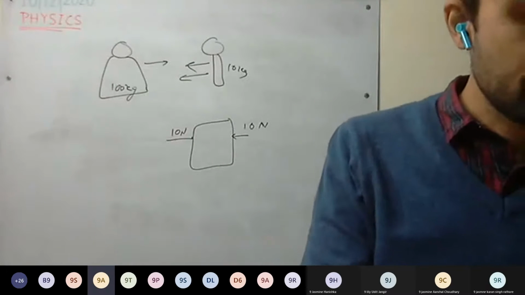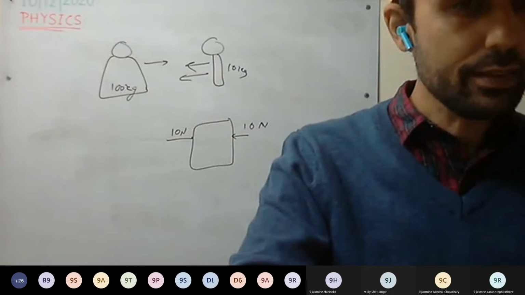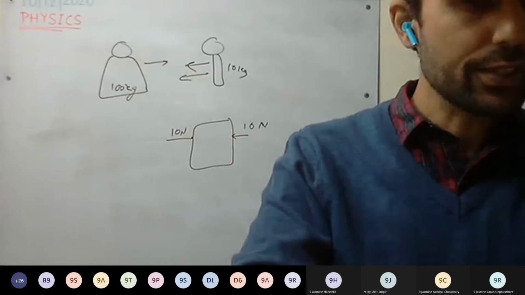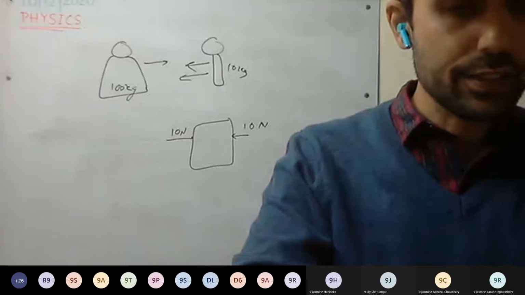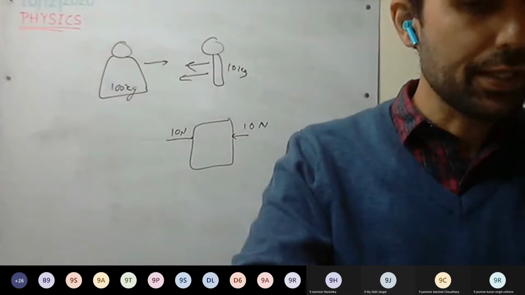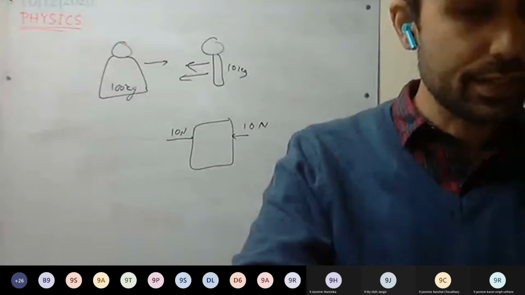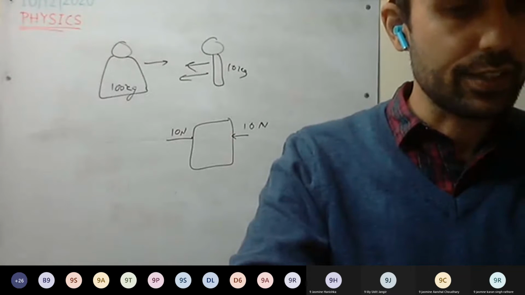Is this clear? Again one time. Okay, page number 71, second column, on top, the note is written. Action and reaction never act on the same body, but they always act simultaneously on two different bodies. That is, forces of interaction are always present in pairs. That is action and reaction.